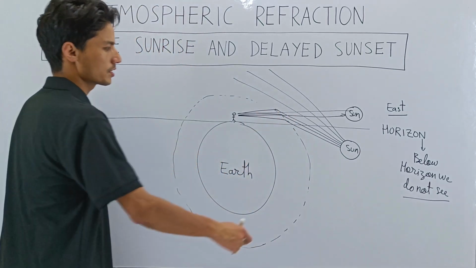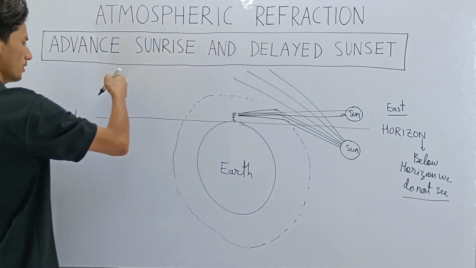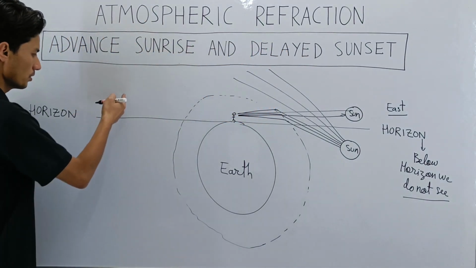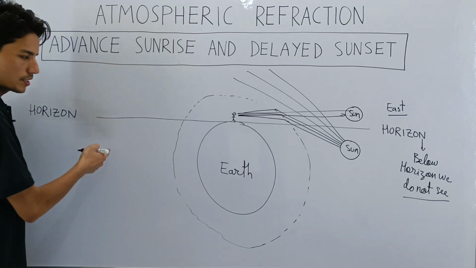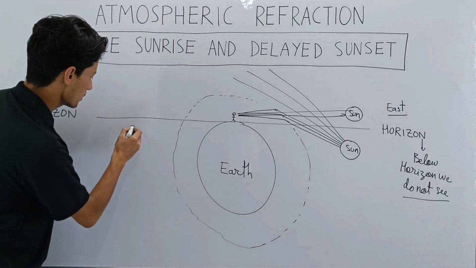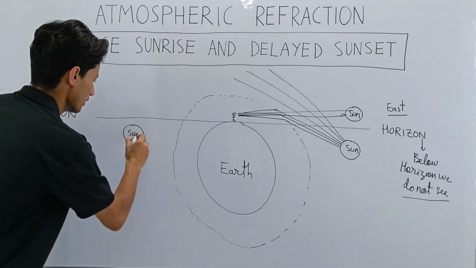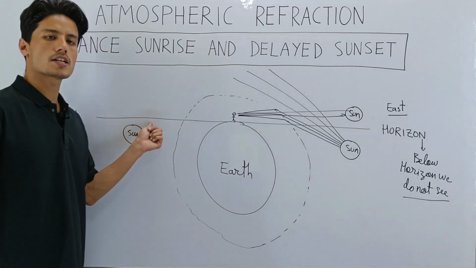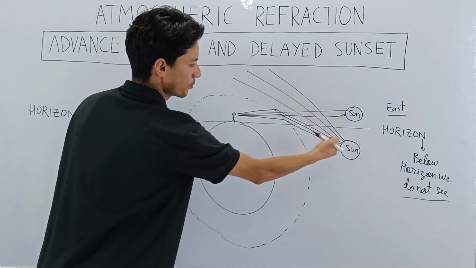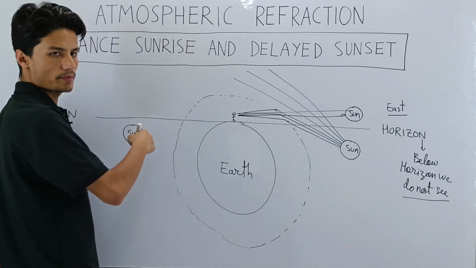Now the sun will rise up and continue its journey, and finally at one point the sun will set. So now it is time for the sun to set. The sun is said to have set when it has gone below the horizon. The sun is here now, below the horizon, so the sun has actually set. But what happened earlier in the morning will again happen here, since billions and billions of rays are coming out of the sun.